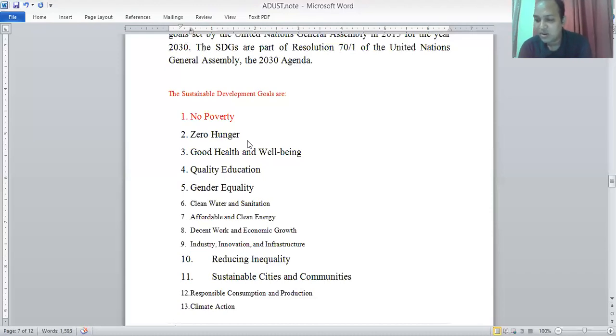By 2030 is the maximum target point; 2030 is the terminating point of the SDGs. End all forms of malnutrition, including achieving by 2025 the internationally agreed targets on stunting and wasting of children under 5 years of age, and address the nutritional needs of adolescent girls, pregnant and lactating women and older persons. So the focus group is adolescent girls, second, pregnant and lactating women, and older people.